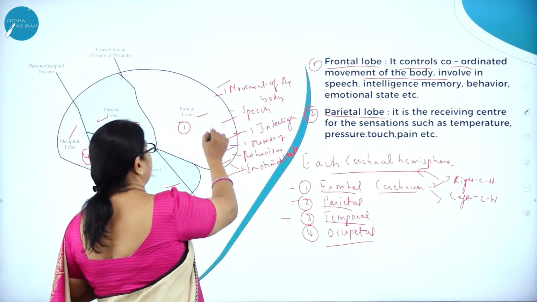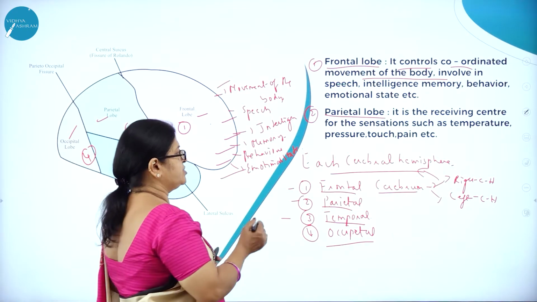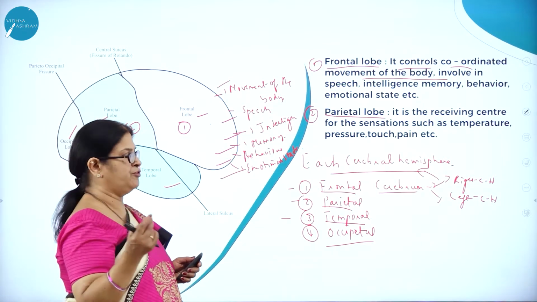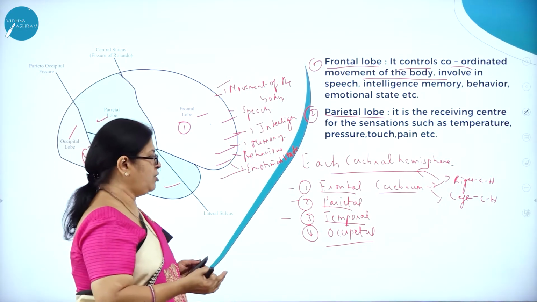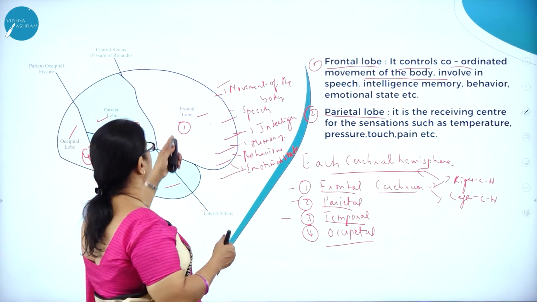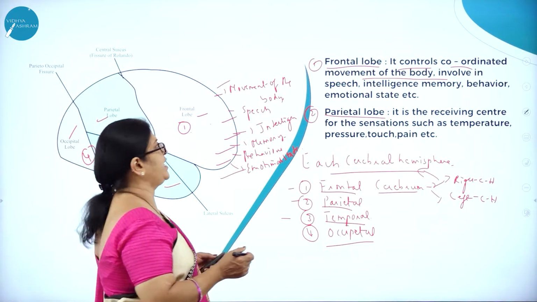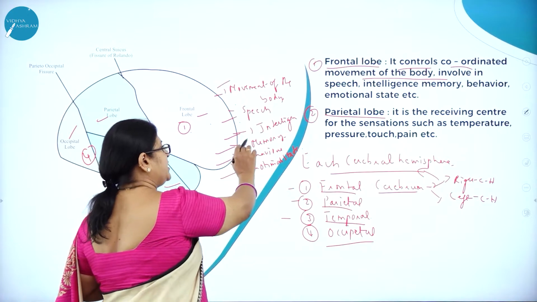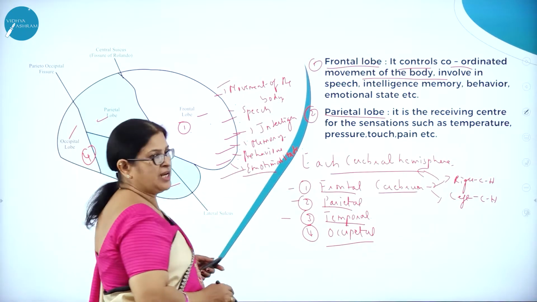See, imagine how important this particular lobe of the brain is. As we know, each cerebral hemisphere is divided into 4 lobes, namely frontal lobe, parietal lobe, temporal lobe and occipital lobe. Here you can see in this picture the frontal lobe. What is it involved in? It controls and coordinates movement of the body, involves in speech, intelligence, memory, behavior, and emotional state.